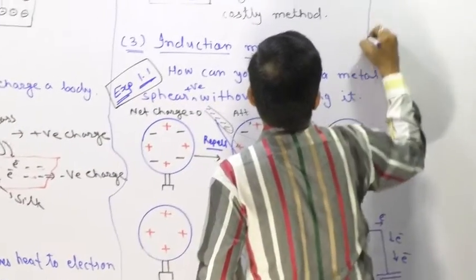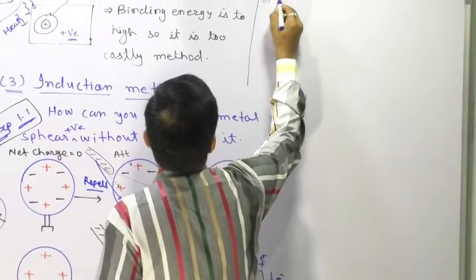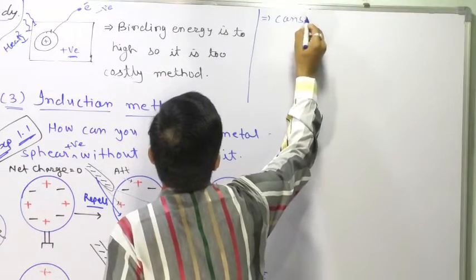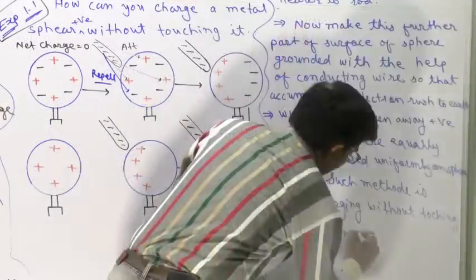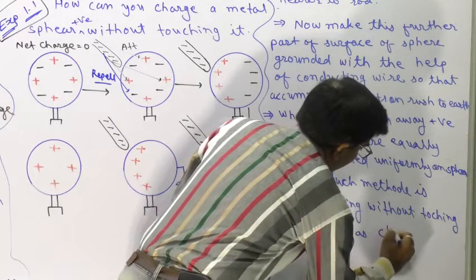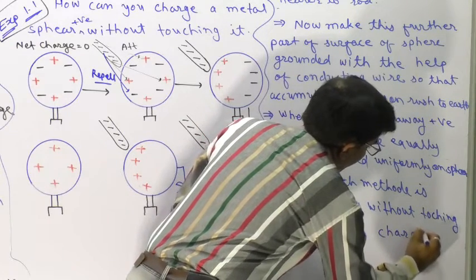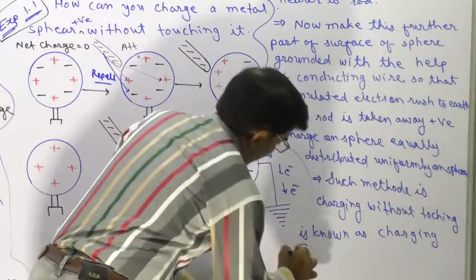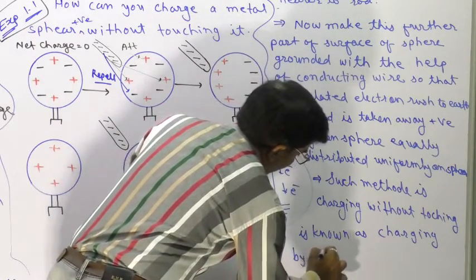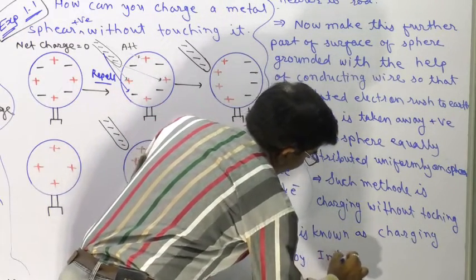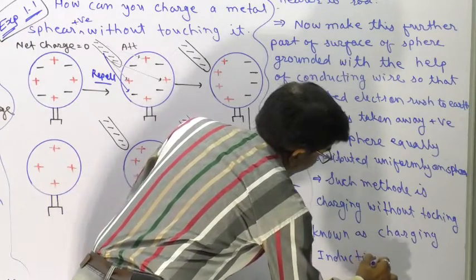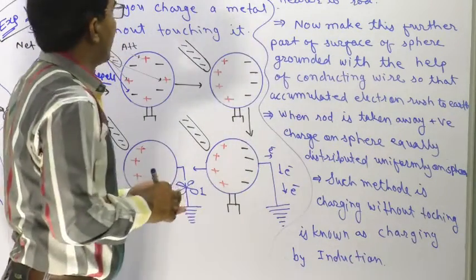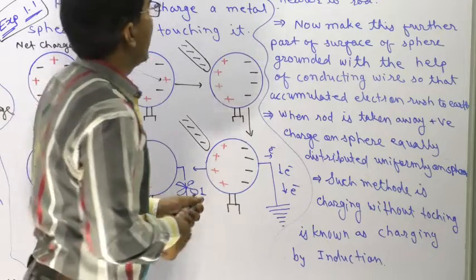Okay, let's note down this phenomenon. Consider it as charging by induction. Let's discuss again.